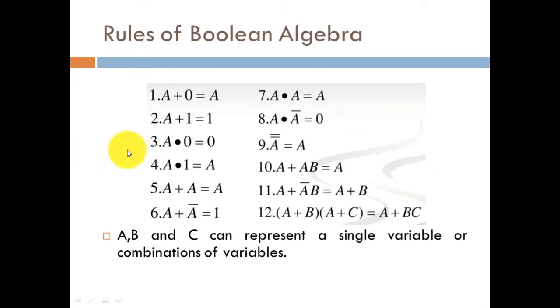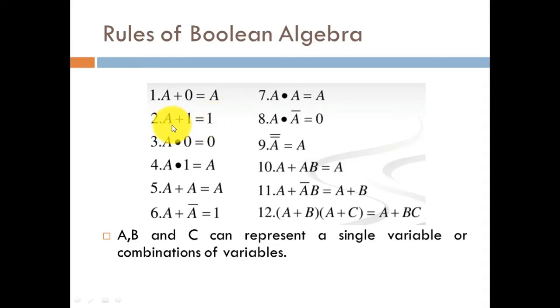Now the basic rules of Boolean algebra. You need to remember all these expressions, or results. They will help you while solving various Boolean algebra problems. When we add any literal with 0, the result is that literal only, that is, a plus 0 is a, and when we add any literal with 1, the net outcome is equal to 1.